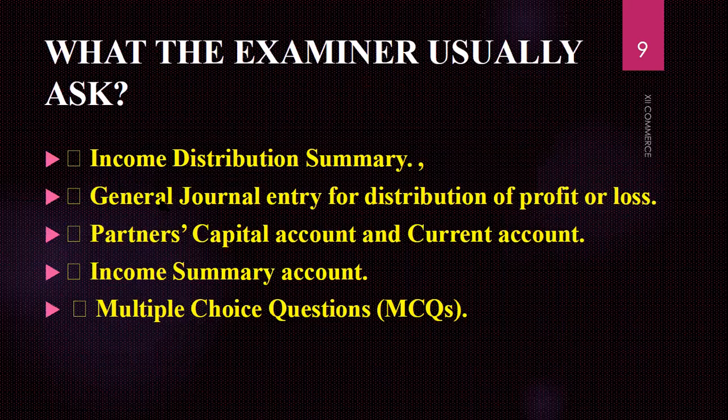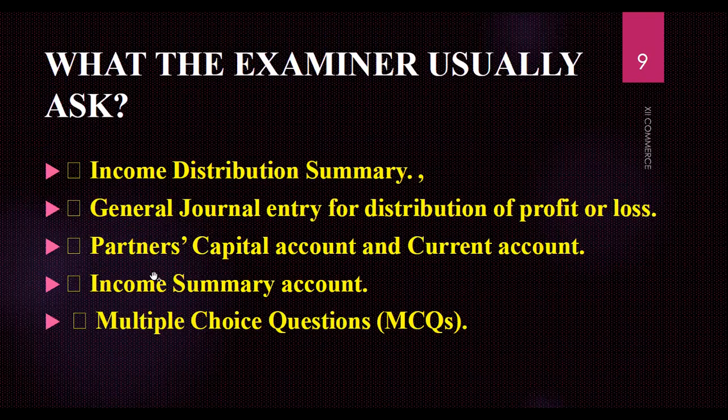What will be the specific part that you all have to cover from the examination perspective? What the examiner usually asks is the part that you have to prepare for the examination. You have to be capable enough for the income distribution summary, for the journal entry for distribution of profit and loss, and for the partner's current account and capital account. Both accounts will be ledger accounts, T accounts, so both accounts will be different. Then we need to have an income summary account. It is sometimes asked, but not mostly.